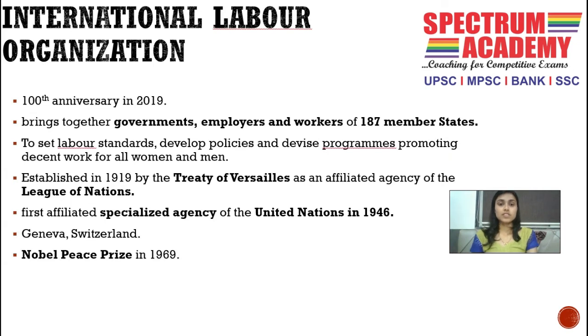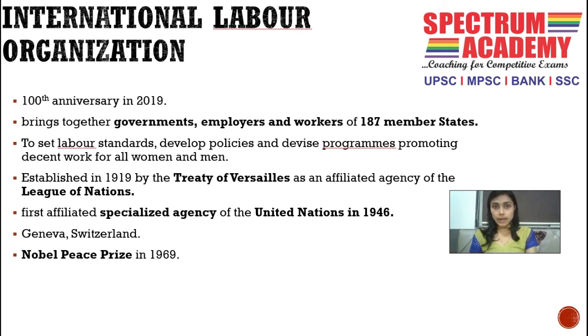After the Group of 7, we have the International Labour Organization, which celebrated its 100th anniversary in 2019. So obviously it was formed in 1919. The International Labour Organization brings together governments, employers and workers of 187 member states. It has set labour standards, developed policies and devised programs promoting decent work for all women and men. It was established in 1919 by the Treaty of Versailles. It was an affiliated agency of the League of Nations.